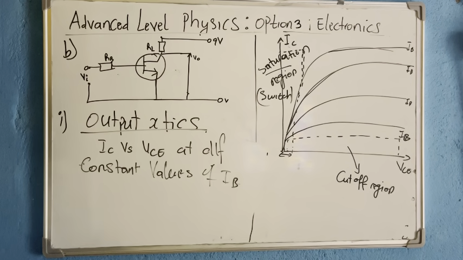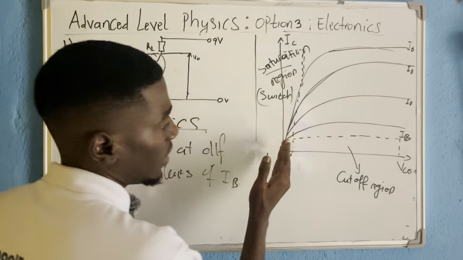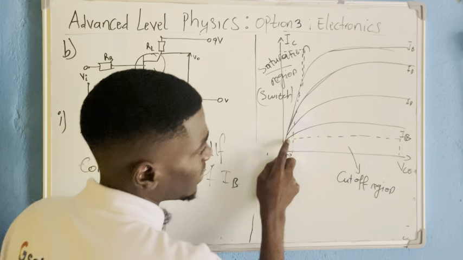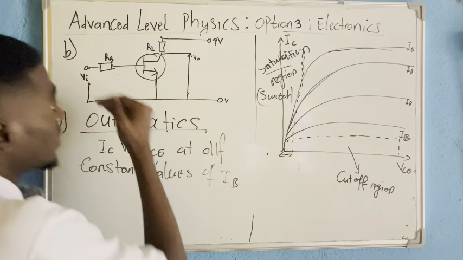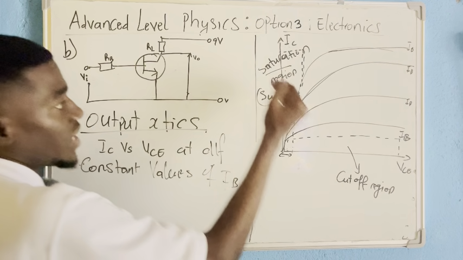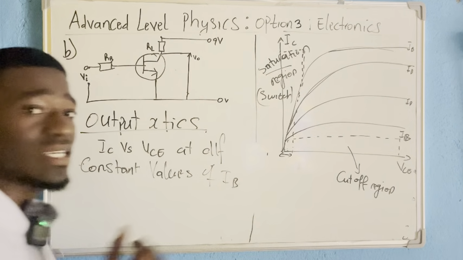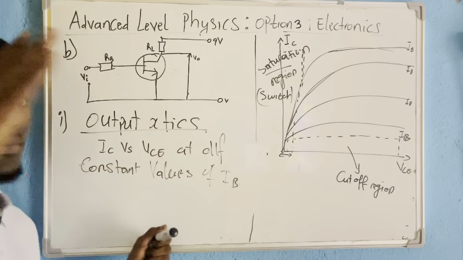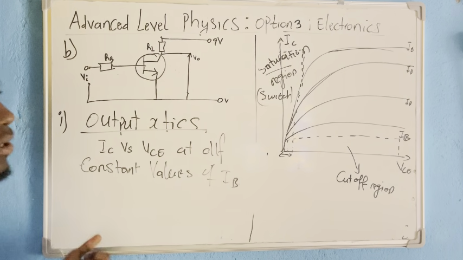Why am I saying that it is saturation? Because current IB already exists in this region. As the value of IB is increasing, you're seeing that IC is also increasing. It means that a different value of IB is making the value of IC also increase. It means that the transistor is being saturated, the transistor is on, therefore current can now flow through the output, which is the collector.